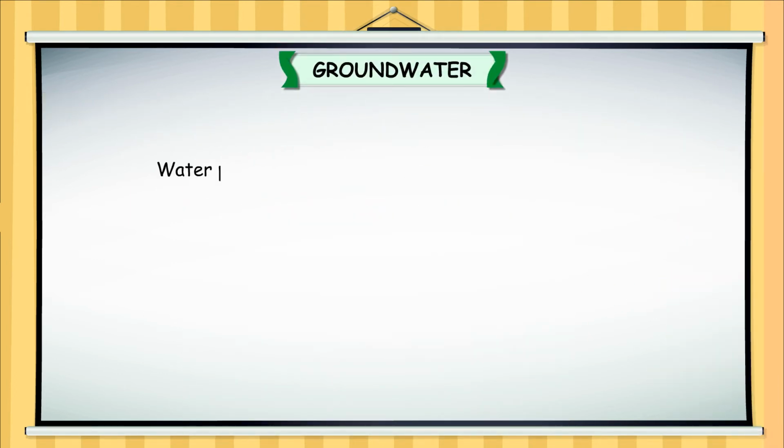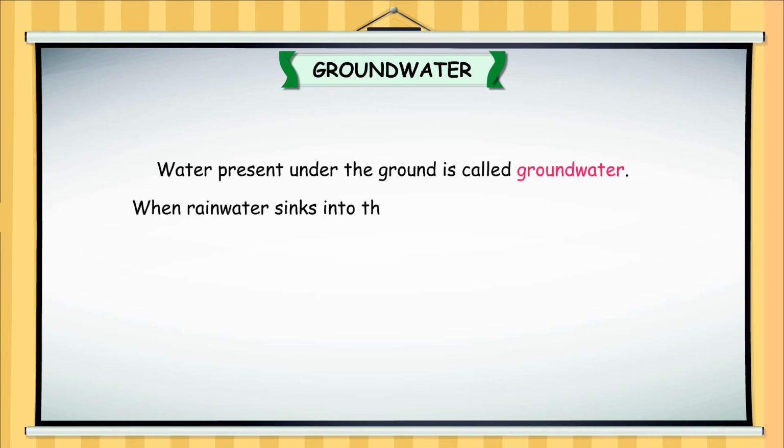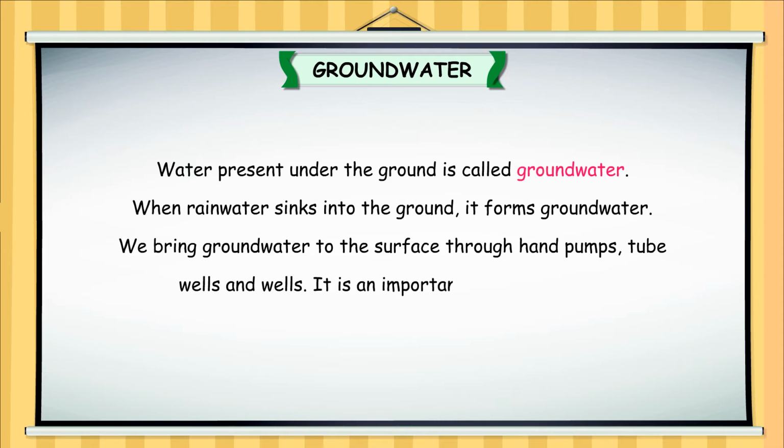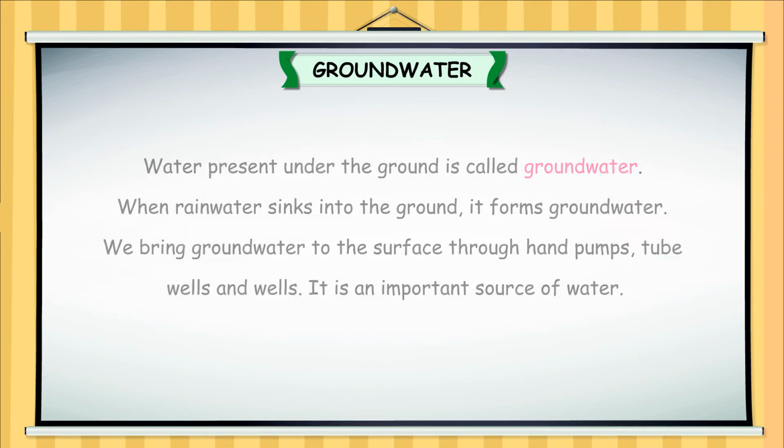Groundwater. Water present under the ground is called groundwater. When rainwater sinks into the ground, it forms groundwater. We bring groundwater to the surface through hand pumps, tube wells, and wells. It is an important source of water.